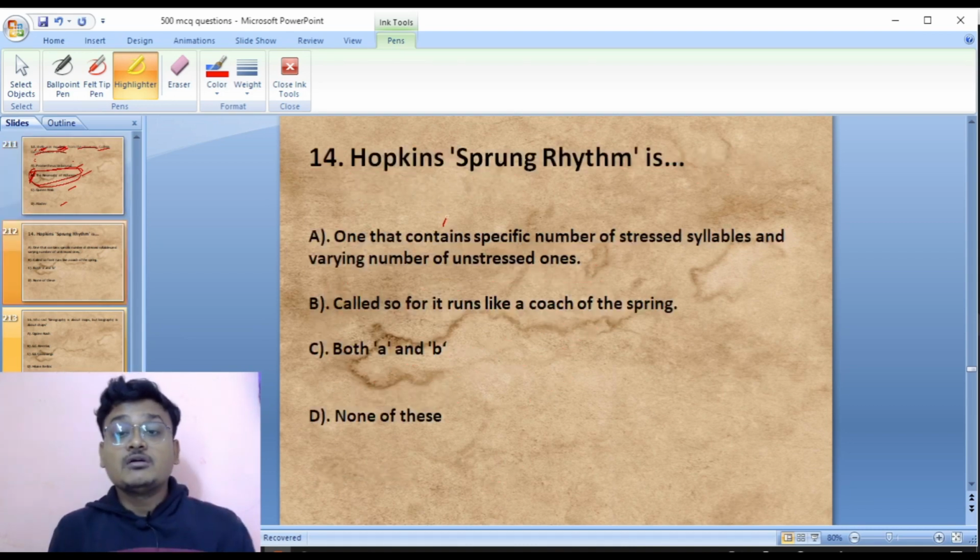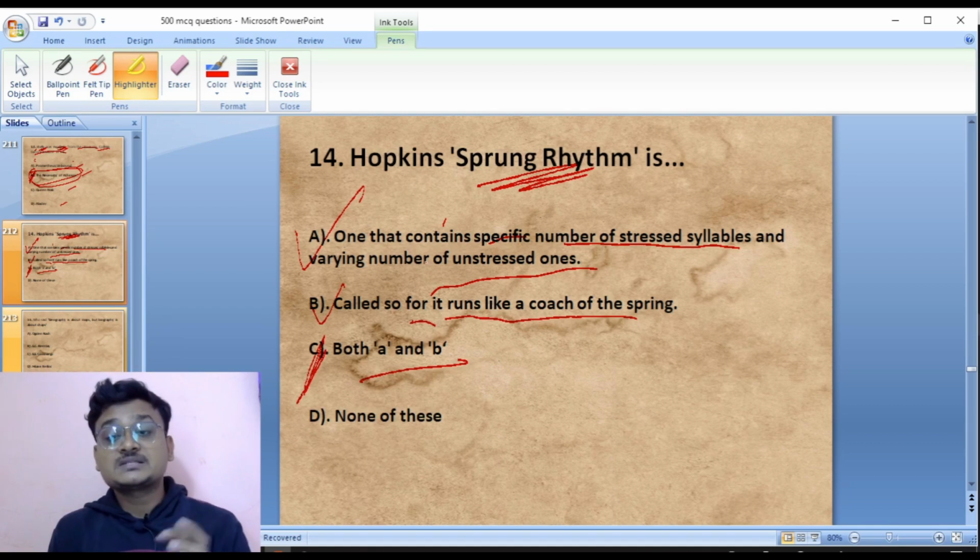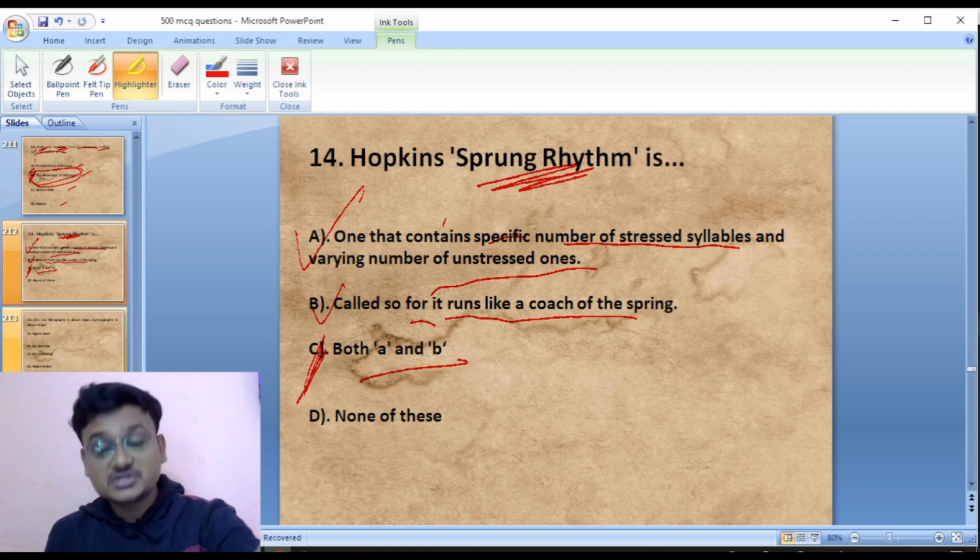Question 14. Hopkins's sprung rhythm is one that contains a specific number of stressed syllables and a varying number of unstressed ones, called so because it runs like a coach and springs. So this is true as well. Both A and B are the right answer.